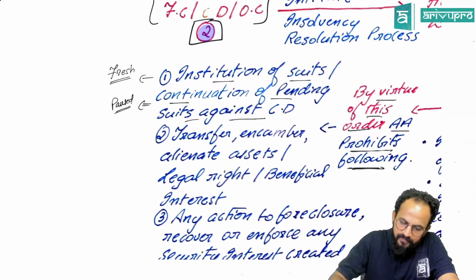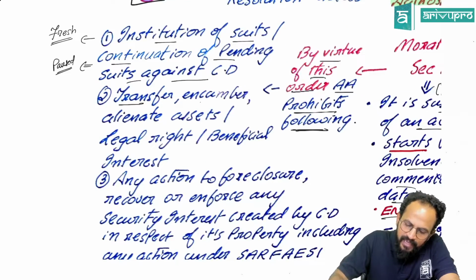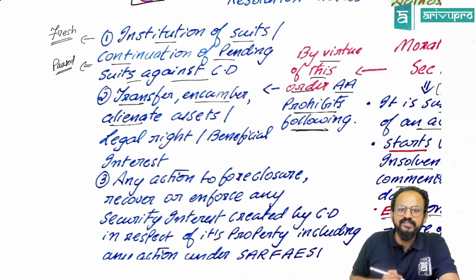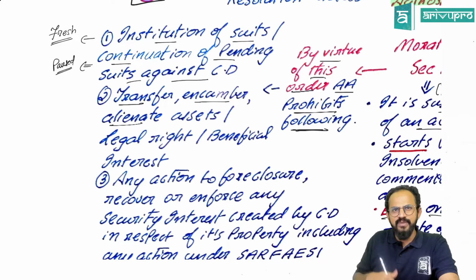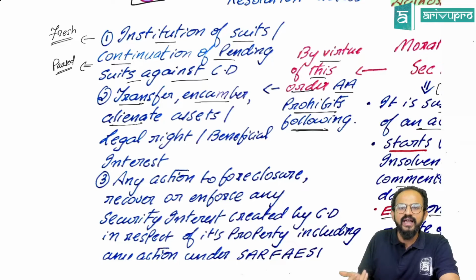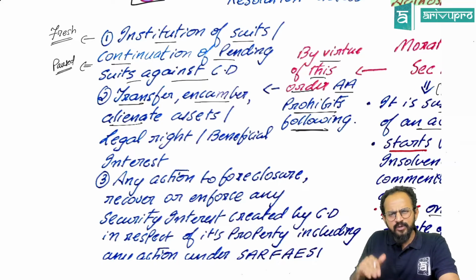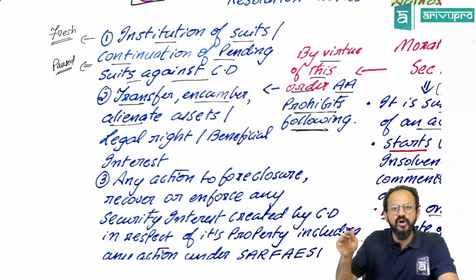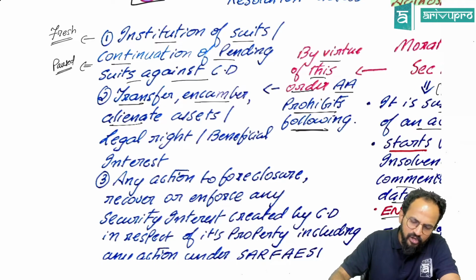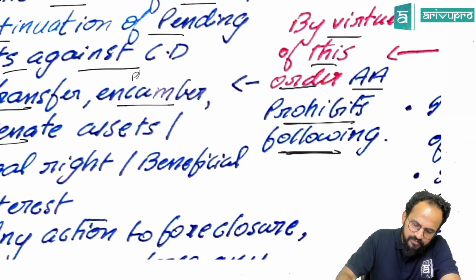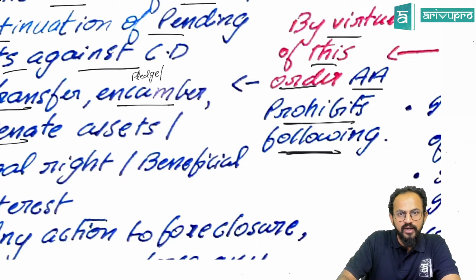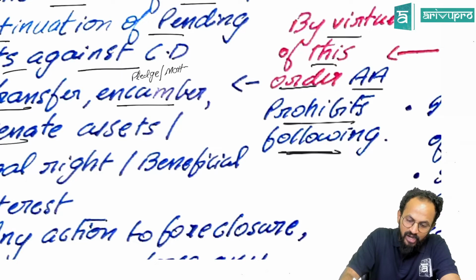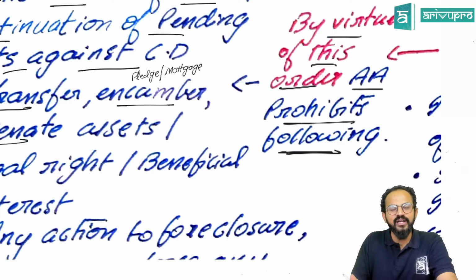Second one, people: transfer, encumber, alienate the assets. Transfer can be a gift or a sale. Alienate is the same thing; you're trying to dispose of it. Encumber means, people, you're trying to make a pledge, or you're planning to create a further mortgage. Already you have taken loans, and again on your properties you're taking mortgages.